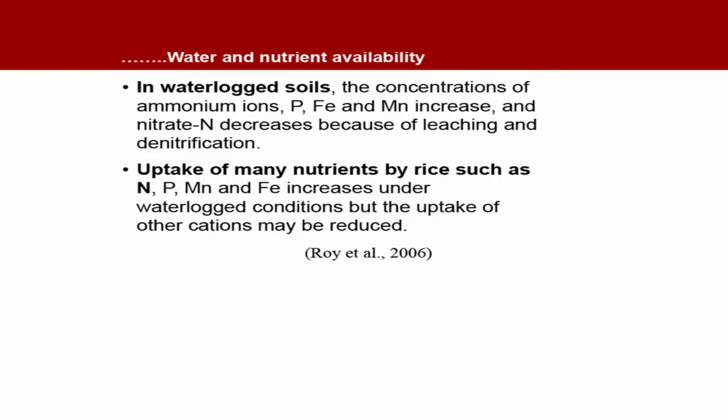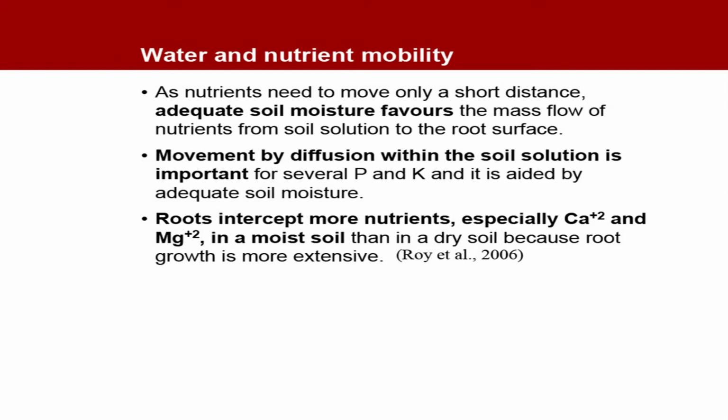So, uptake of many nutrients by rice such as nitrogen, phosphorus, manganese and iron increases under waterlogged conditions, but the uptake of other cations may be reduced. As nutrients need to move only a short distance, adequate soil moisture favors the mass flow of nutrients from soil solution to the root surface.